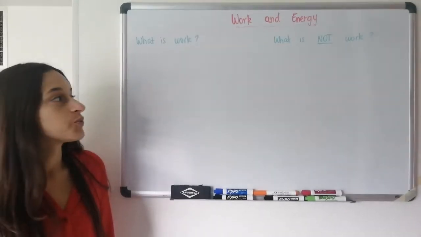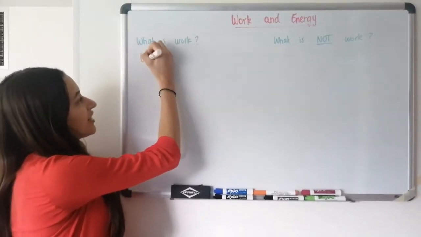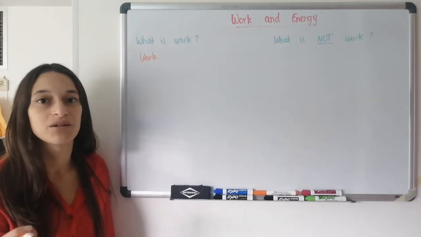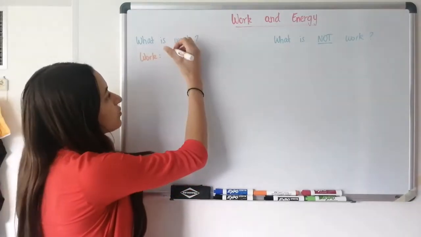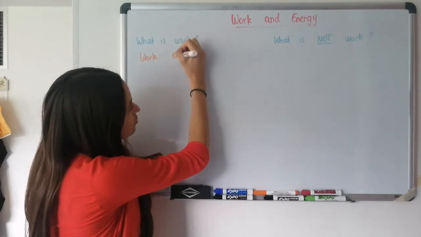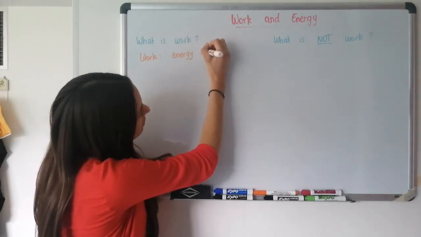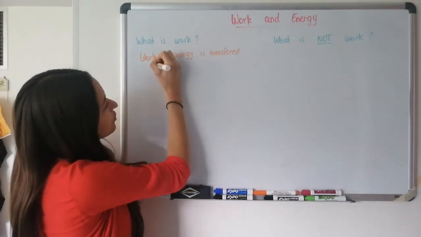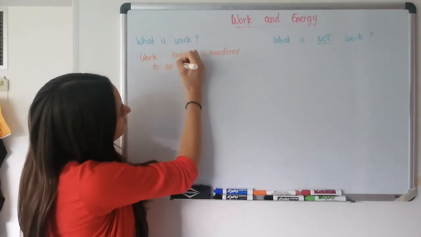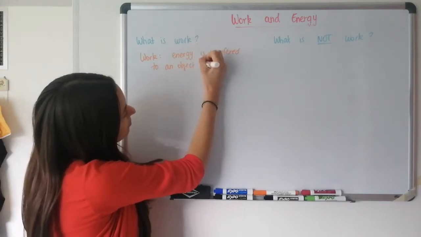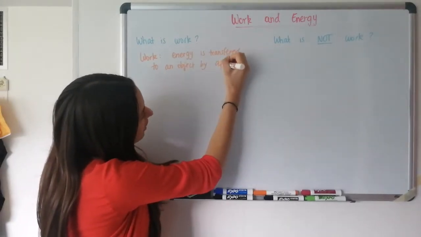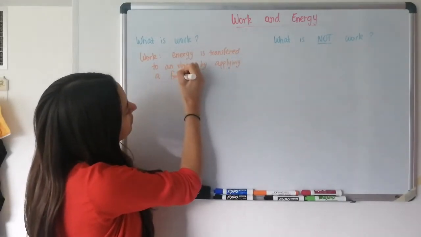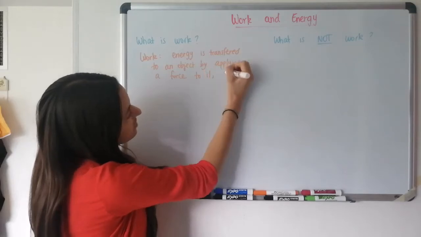So what is work? Work in physics is when you transfer energy to an object by applying a force to it and making it move. So it's basically the way in which energy is transferred to an object: by applying a force to it, which makes it move.